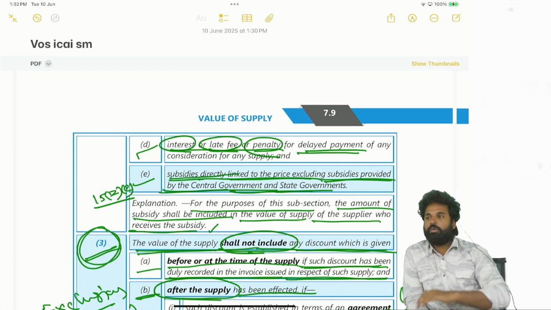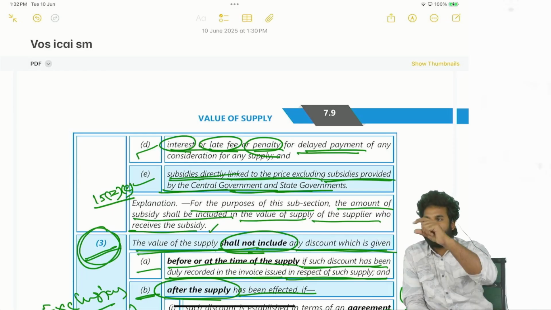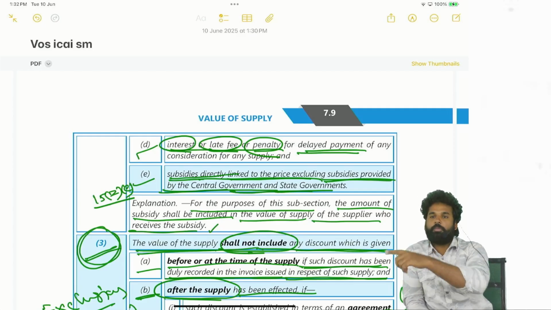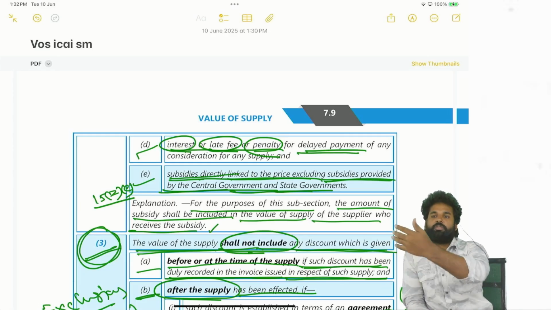Next we are talking about discounts as per section 15 subsection 3. Discounts are of two types: one is discount at the time of or before the time of supply, and the other is discount after the time of supply. If it is at the time of supply, discounts which are mentioned in the invoice will be excluded from the value. If it is a post supply discount, provided these conditions are satisfied, the discount will be excluded from the value.